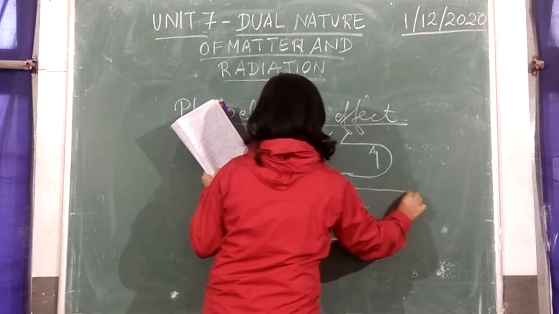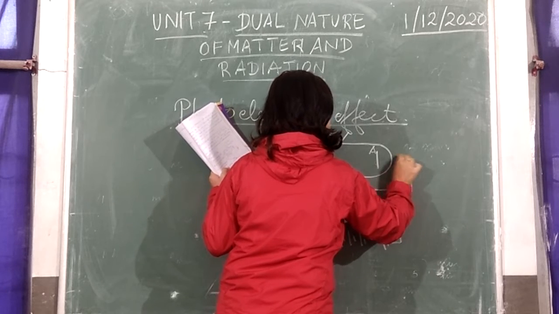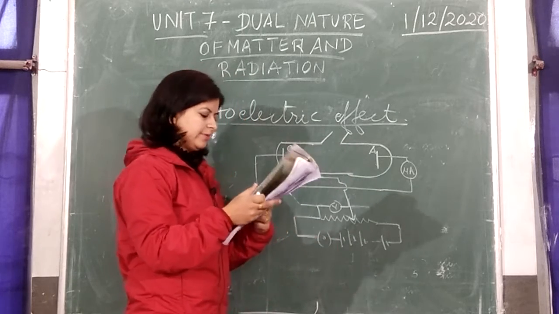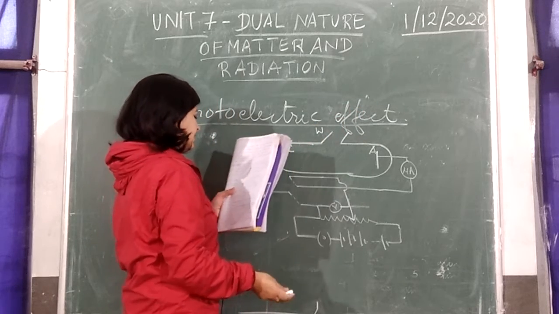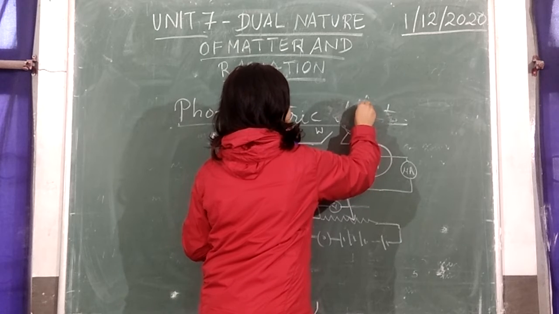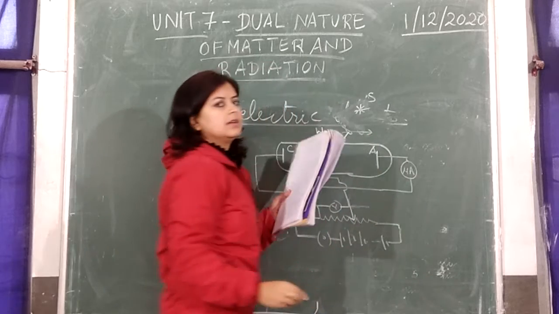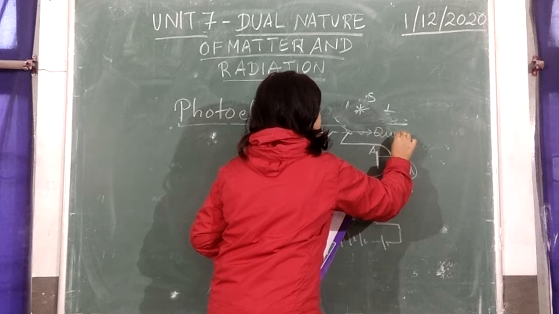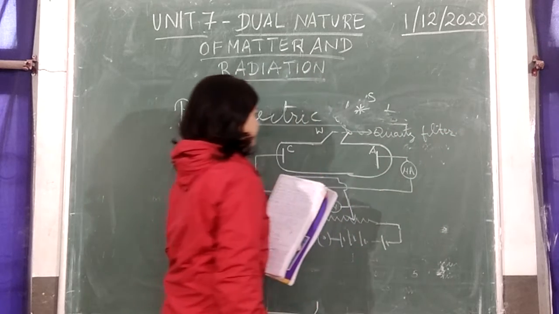You have a device to measure the small amount of current flowing in the circuit. It is a microammeter, micro because the amount of current flowing will be very small. This is the window which allows light to be incident on C. Somewhere here we have the source of light, and a quartz filter, whose function is to filter the light according to frequency.